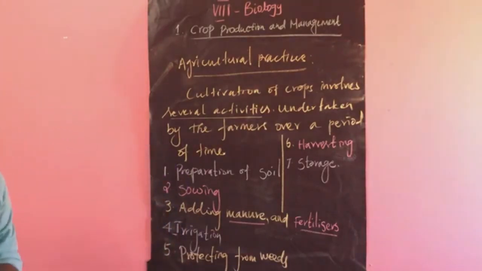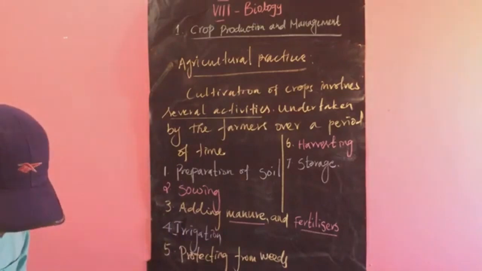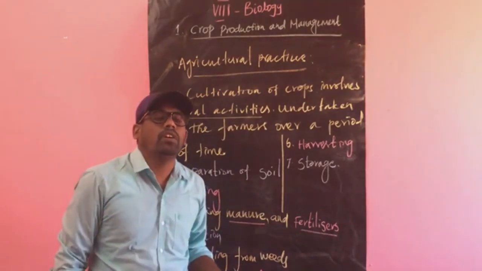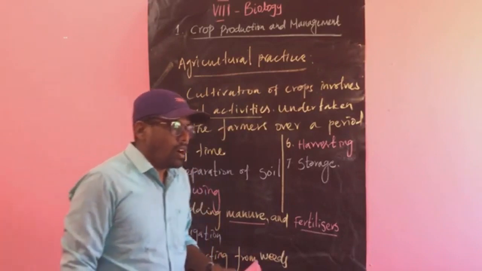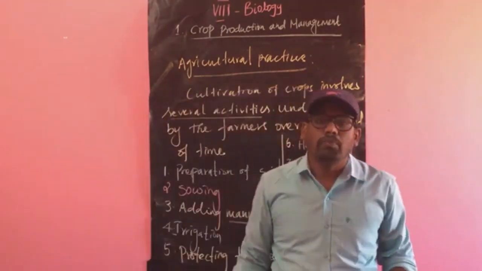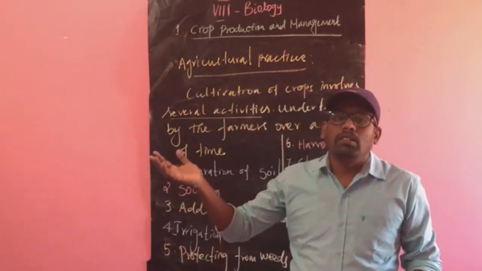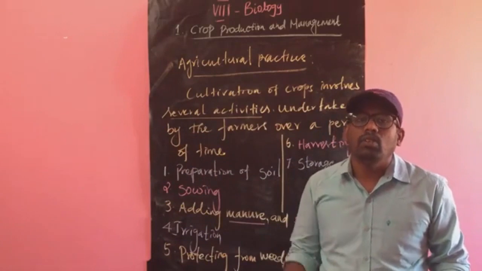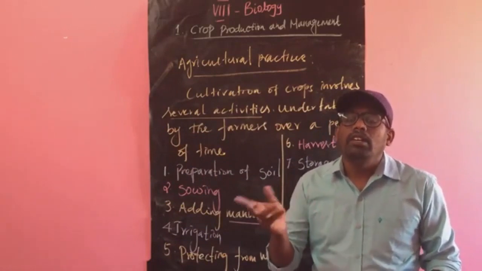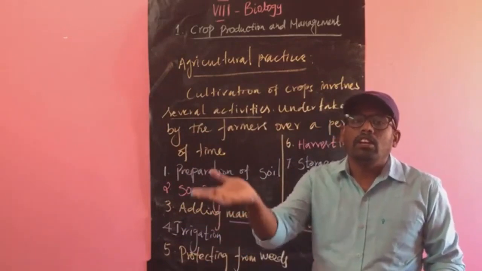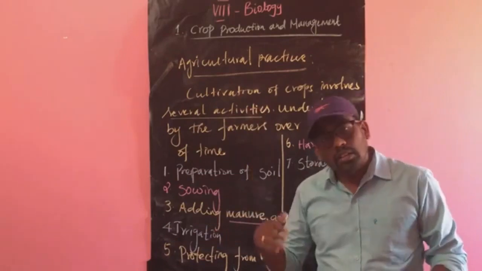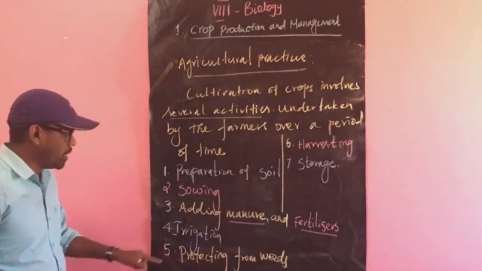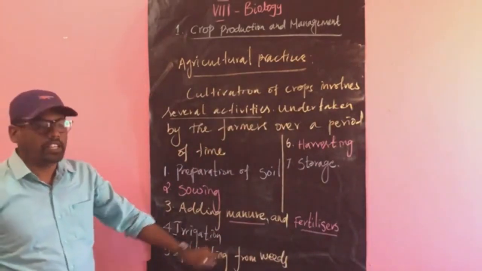Next one is irrigation. What is irrigation? The supplying of water is called irrigation, because for the crops, whether rabi crops or rainy crops, water is essential. The necessity may vary. The rainy crops need a larger amount of water. The winter crops also need water, but compared to rainy crops it's less. So supplying of water is called irrigation.